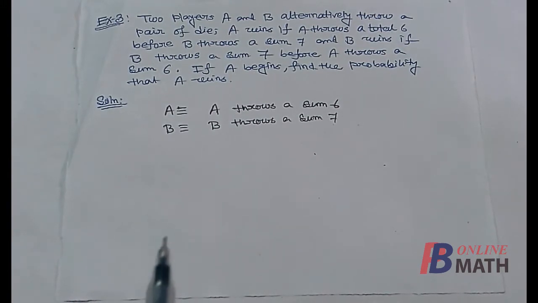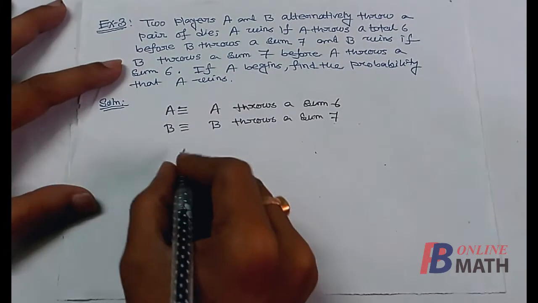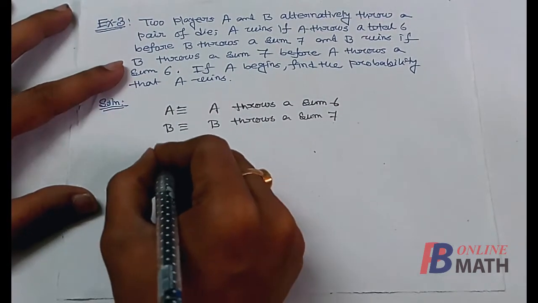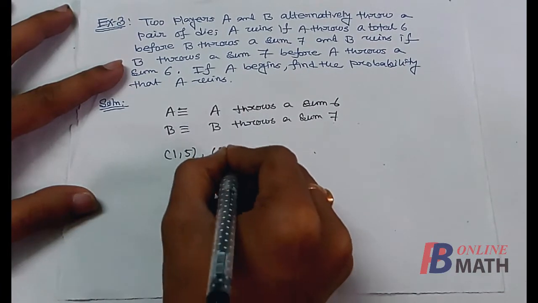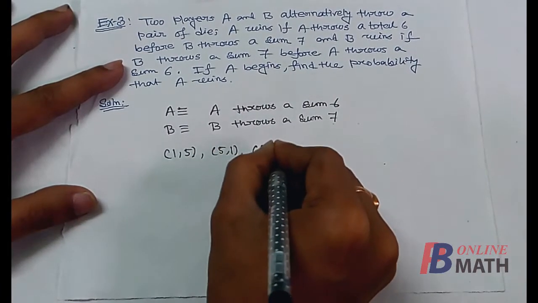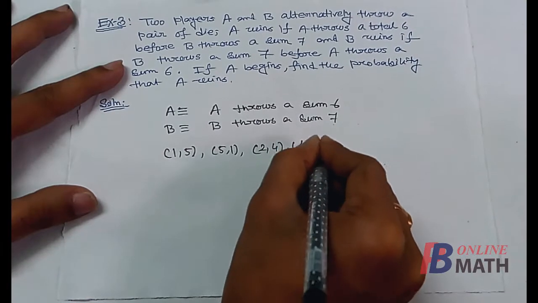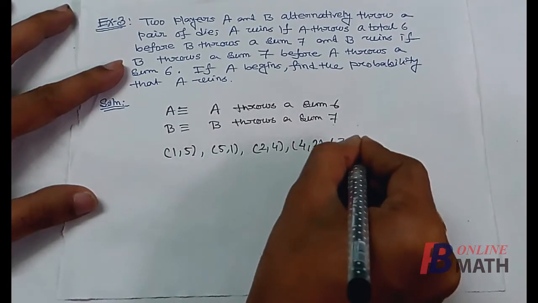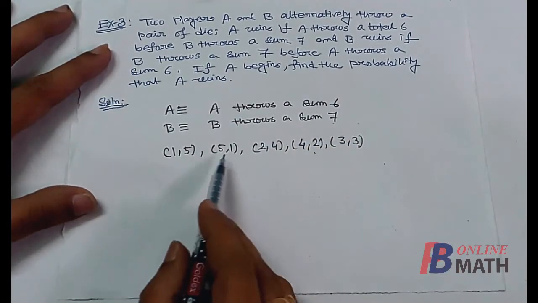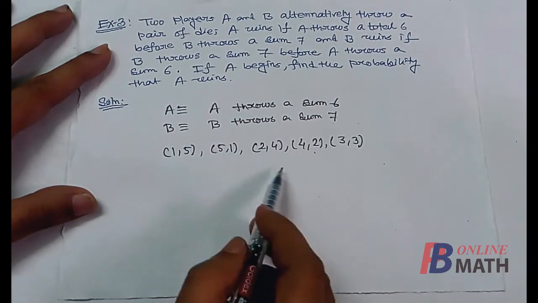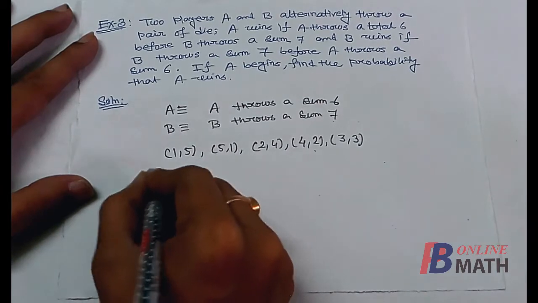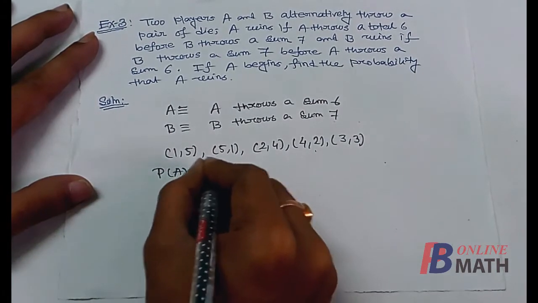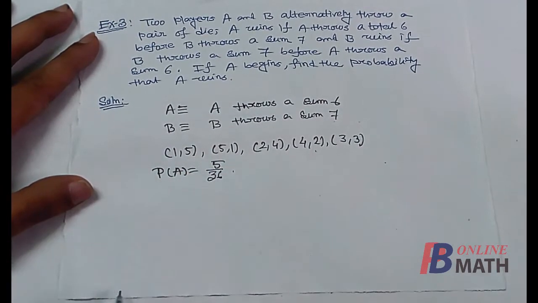So there are 36 outcomes, out of which the favorable outcomes corresponding to A, when A throws a sum 6, are 1,5, 5,1, 2,4, 4,2 and 3,3. So there are 5 favorable outcomes corresponding to A. So the probability of A is 5 by 36.